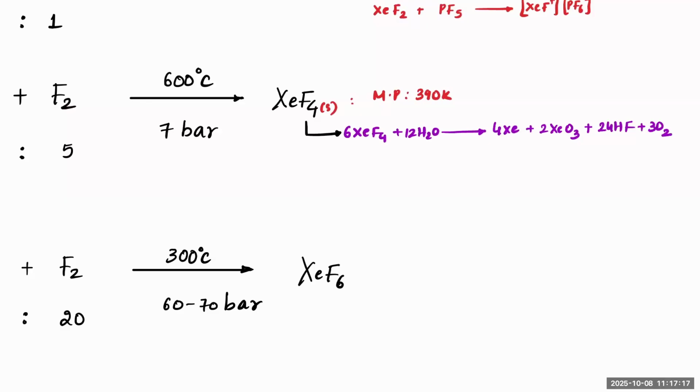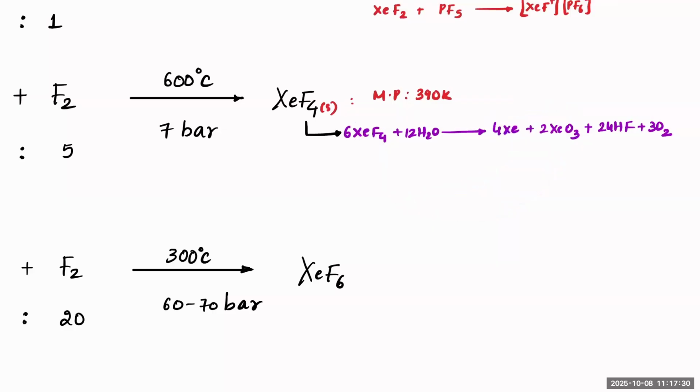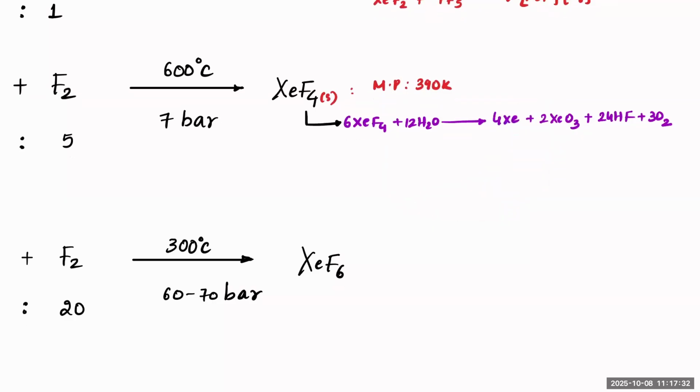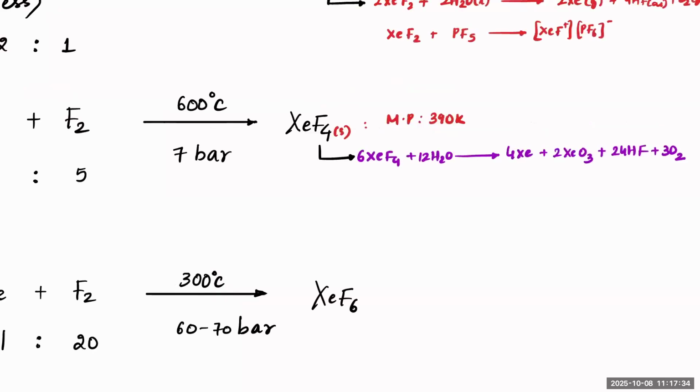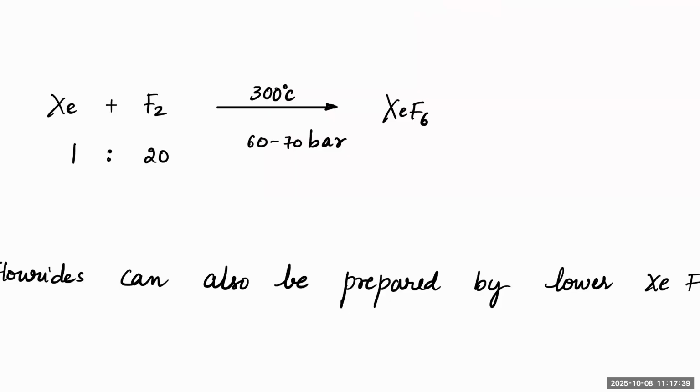Correct? Have you noticed that xenon is at +4 oxidation state. It has become 0 and +6. So what has happened to xenon? Xenon got disproportionated in this case. Clear? Next, the next reaction for Xe is keeping 1:20 ratio at around 300 degrees Celsius and 60 to 70 bar pressure. Then you can get XeF6, beta.